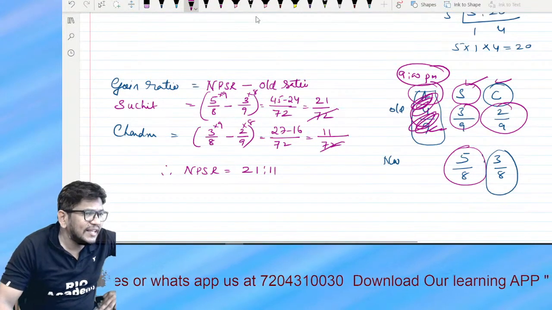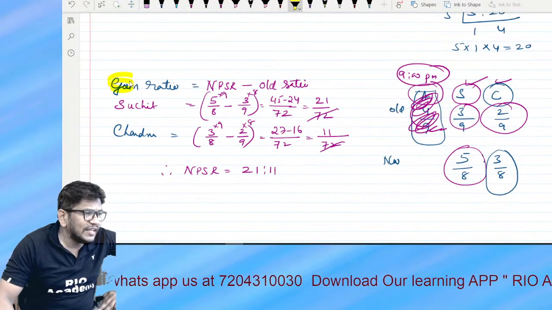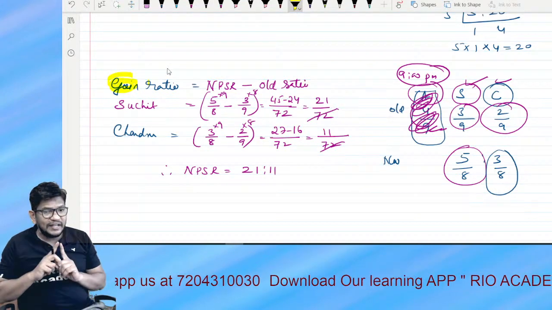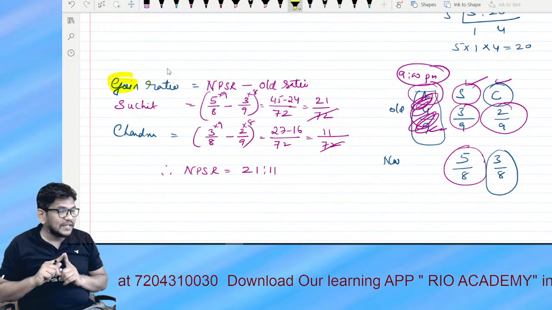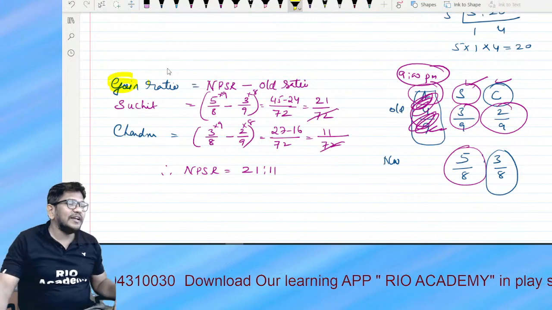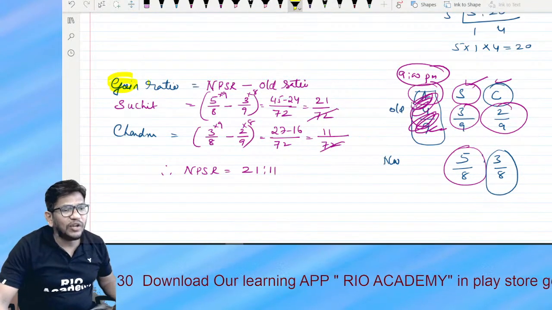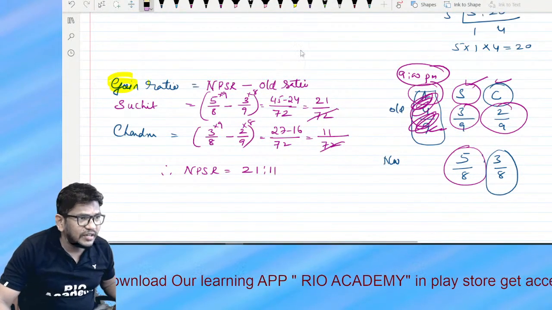So that is what the gaining ratio is. Gaining ratio applies when some partner is getting retired. That is why we cannot consider Suchit here. Understood?